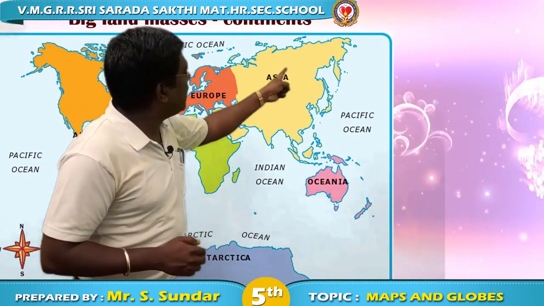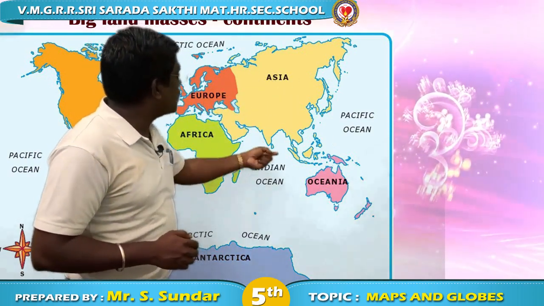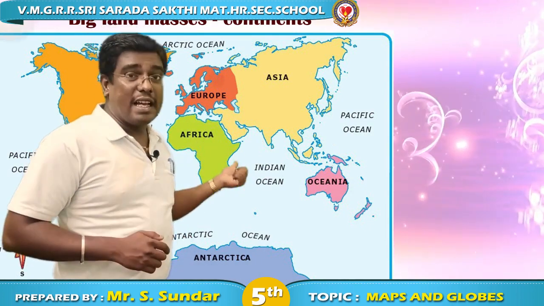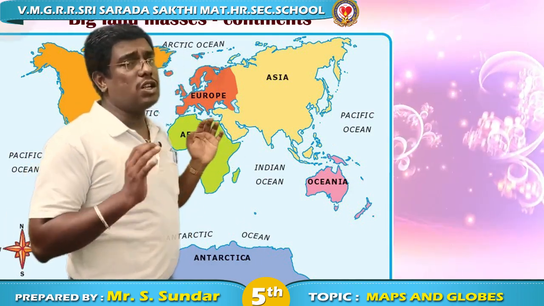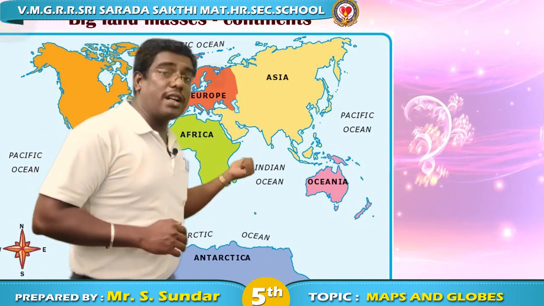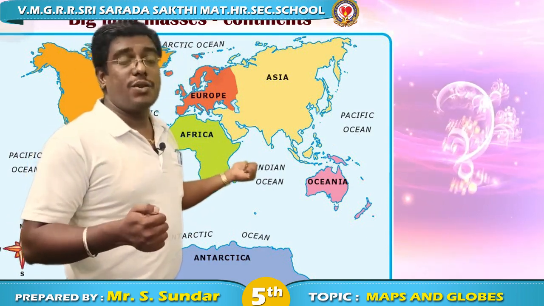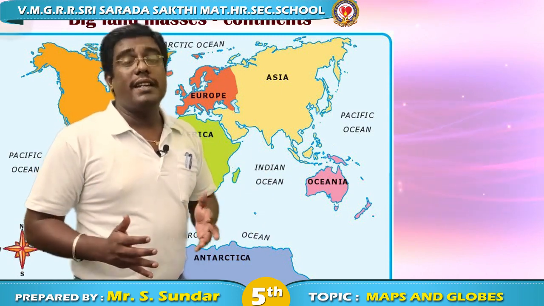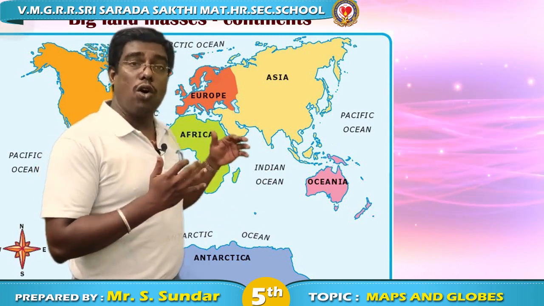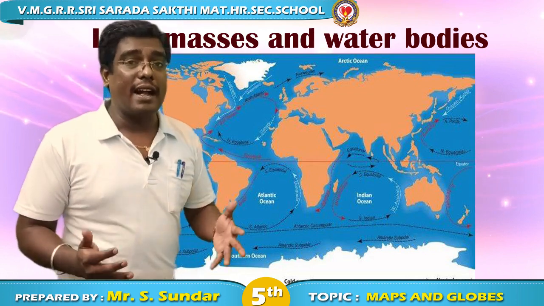And just compare all the other continents. Which looks smaller? Yes, the continent present at the bottom looks smaller. And what is the name of the continent? Antarctica. So the largest continent is Asia and the smallest continent is Antarctica.